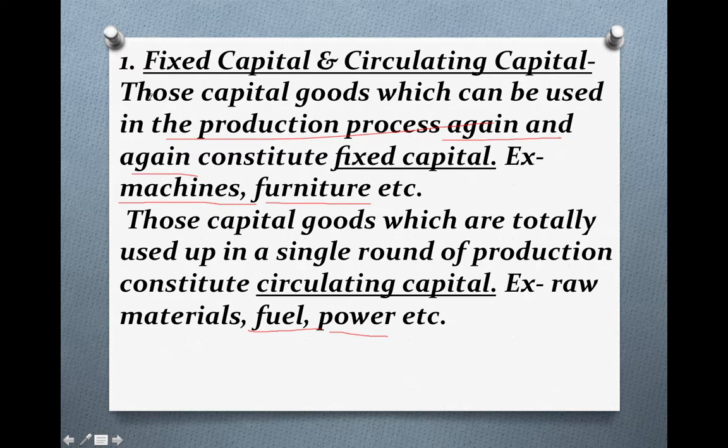Just to make you remember, as the name suggests, fixed means they are fixed, so those capital goods which can be used again and again. While circulating means those capital goods which are used up in a single round of production. Just remember this term, single round of production. Also remember the examples: in fixed capital, machines and furniture are there, and in circulating capital, raw materials, fuel, power, etc. are there. So I hope the first type is clear to you.